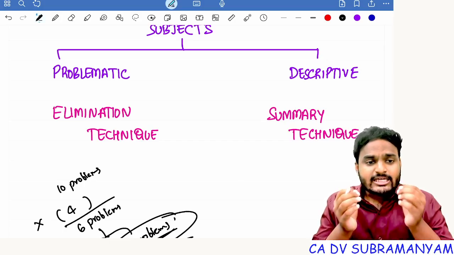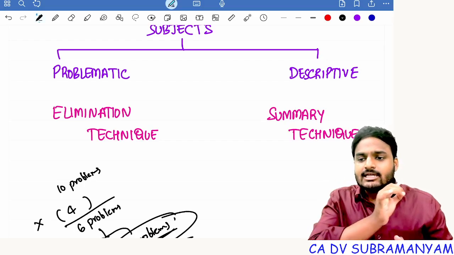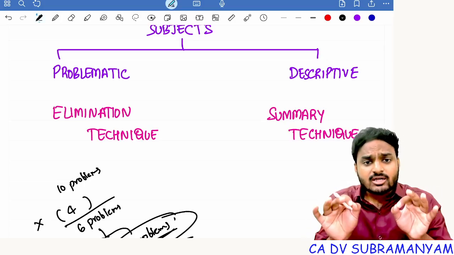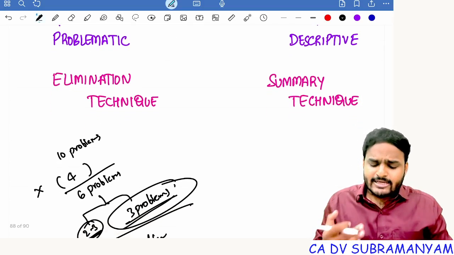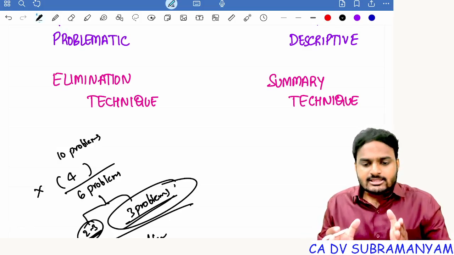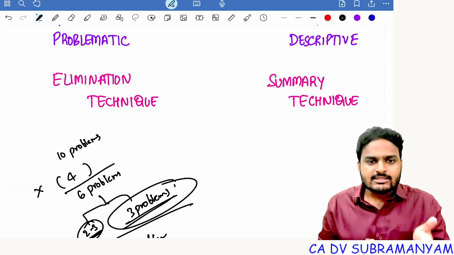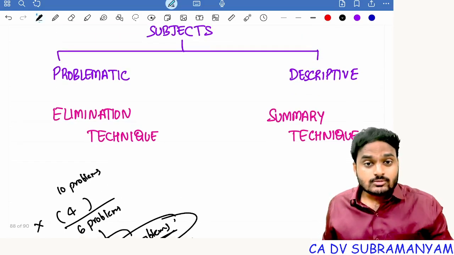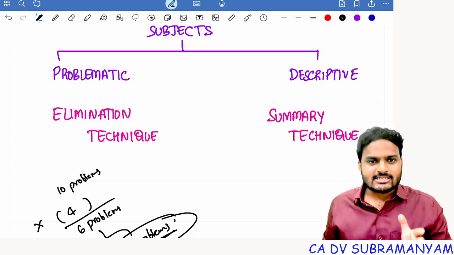Suppose 2 keywords are there, sir. If I remember those 2 keywords, I can easily reproduce that paragraph in my own words, sir. Yes, mark those words, write them in the margins. So the second time, third time, when you are revising those concepts, don't read the paragraph completely. Just read the summary points which you wrote in the left or right margin. This technique will help you to clear descriptive papers with exemptions. Getting my point, students? Everyone.